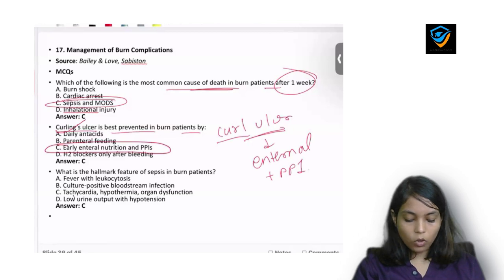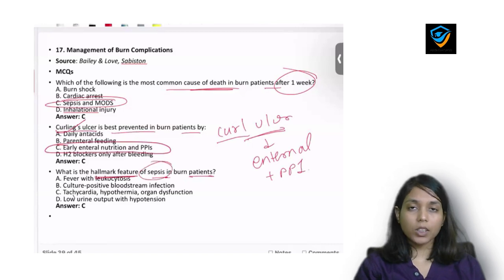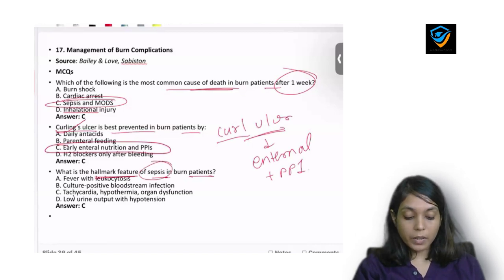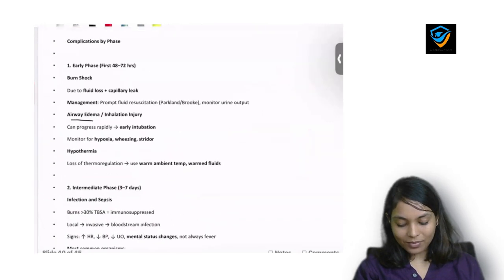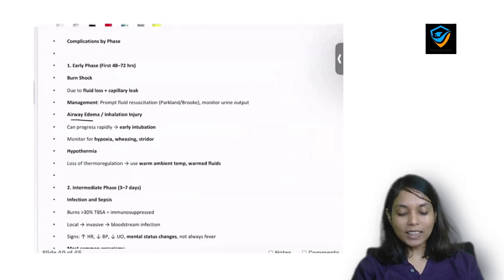Third question is, what is the hallmark feature of sepsis in a burn patient? So what are the features and different symptoms in case of sepsis? These are tachycardia, hypothermia and organ dysfunction. Straightforward, simple question. So we come to the last few slides.